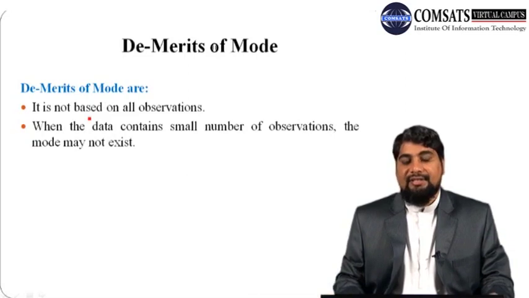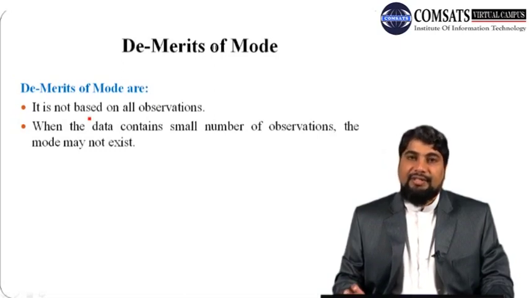Now let us discuss the demerits of using mode as a measure of central tendency. It is not based on all the observations. Suppose your data contains certain observations and some of them are the most repeated values, then the mode will be that specific repeated value, and it will not take into account the rest of the observations. So this is a big drawback in the mode, that it is not based on all the observations.